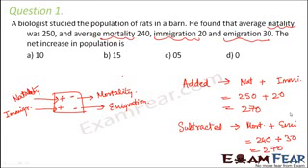So basically, let's say that if initially the population was X, 270 was added to the population and then 270 was subtracted from the population. So what does that mean? The net increase in population is 0. There is no net increase. If the population increased by 270, the population also decreased by 270. So the net increase is 0. So D would be the correct option.